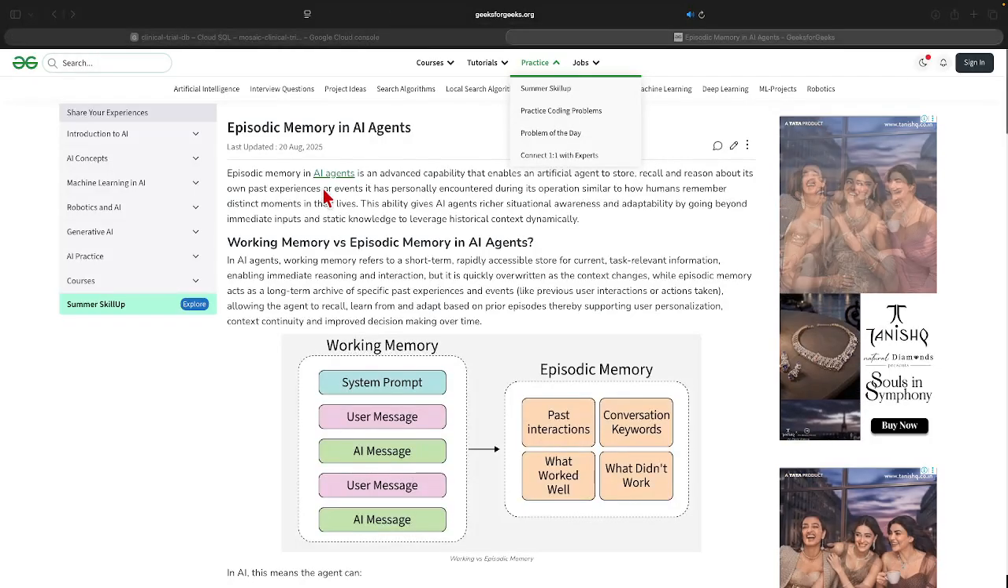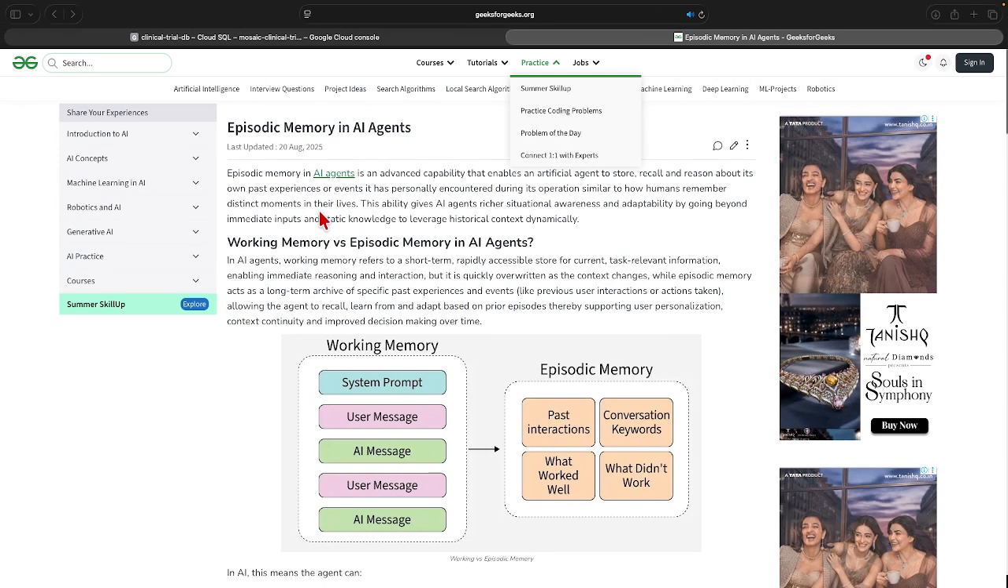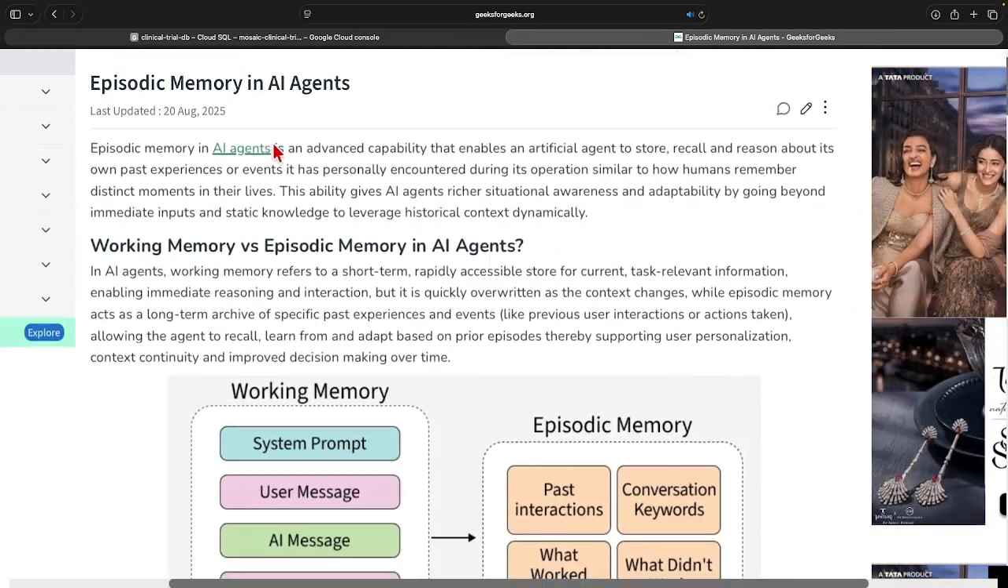Alright guys, the next thing that we're going to do is build the episodic memory. So you can just go to the memory folder, and in memory we'll be building the episodic store, or the episodic memory. Okay, so first and foremost, what is episodic memory?